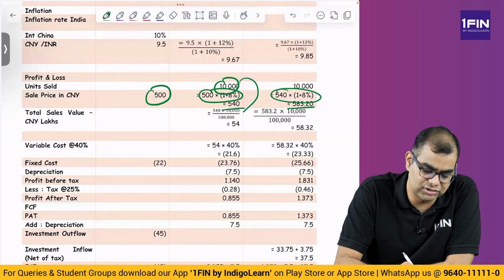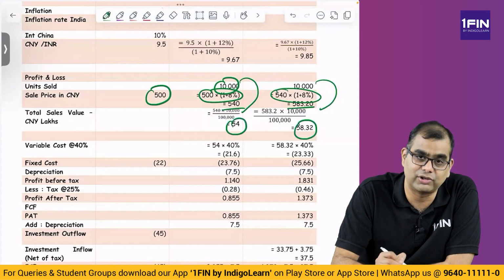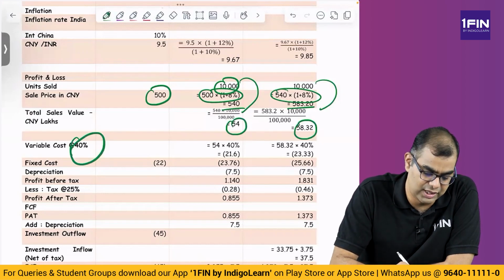Total sale is 10,000 into 540, 10,000 into 583, you get 54 lakh CNY and 58.32 lakh. From that you subtract 40% cost. So directly remove 40% of 54, you get 21.6 is the cost. From that you again subtract fixed cost.